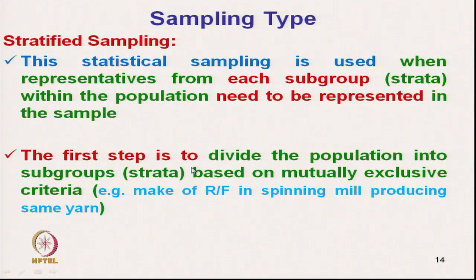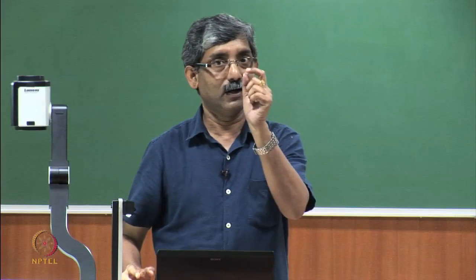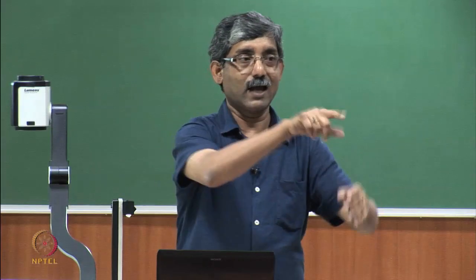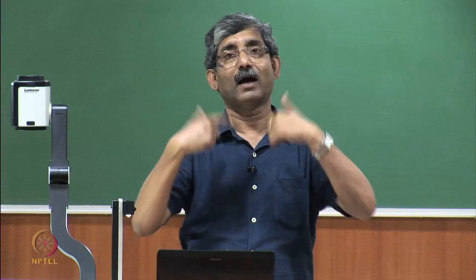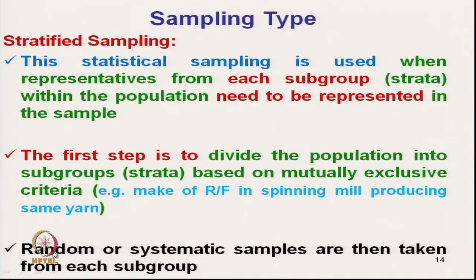The first step is to divide the population into subgroups. First you have to divide based on mutually exclusive criteria. So, you have to actually decide and mutually understand the mutually exclusive criteria, like the make of ring frame in a spinning mill producing the same yarn. Now, suppose I am deciding okay, this will be equal; that is the example I have given, but one can decide in another way. I will give one example, and then random or systematic samples are taken from each subgroup.